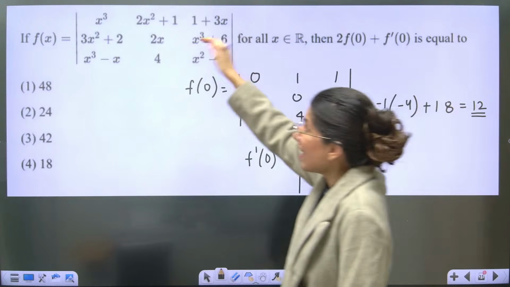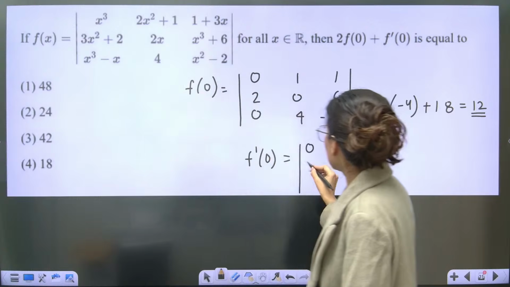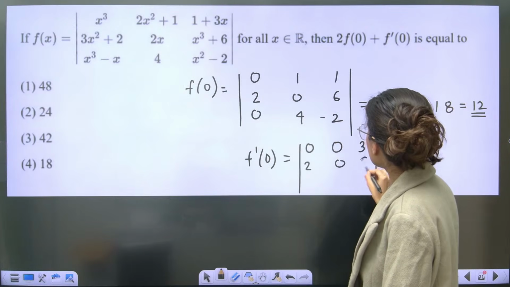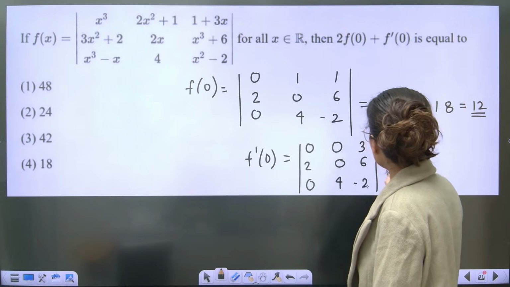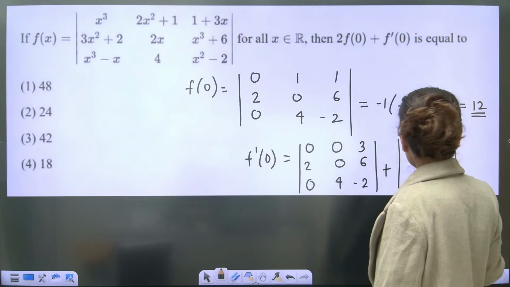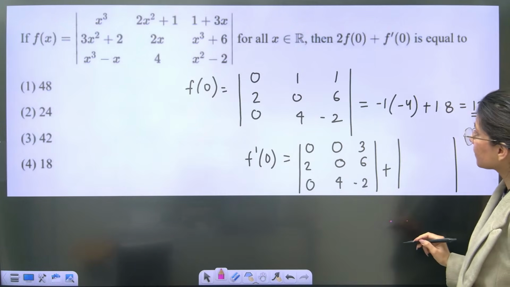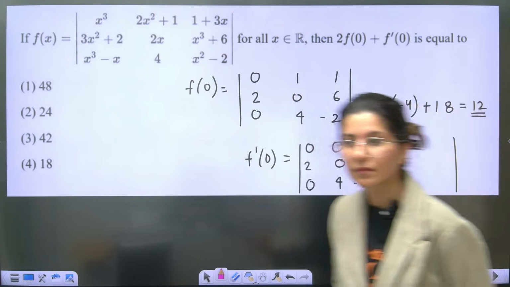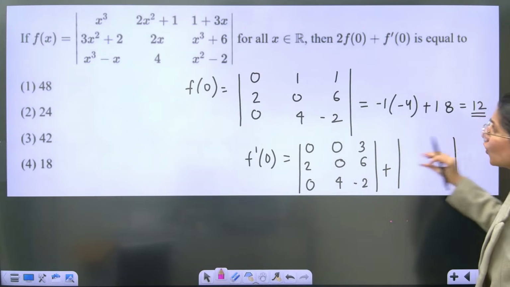Now, rest, every element will be same and you will have to plug in 0. So 2, 0, 6, 0, 4, minus 2, plus. Now, row number 2.